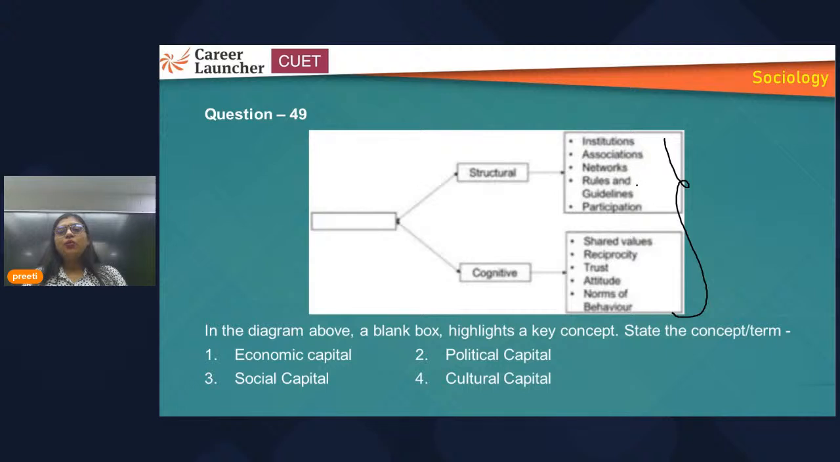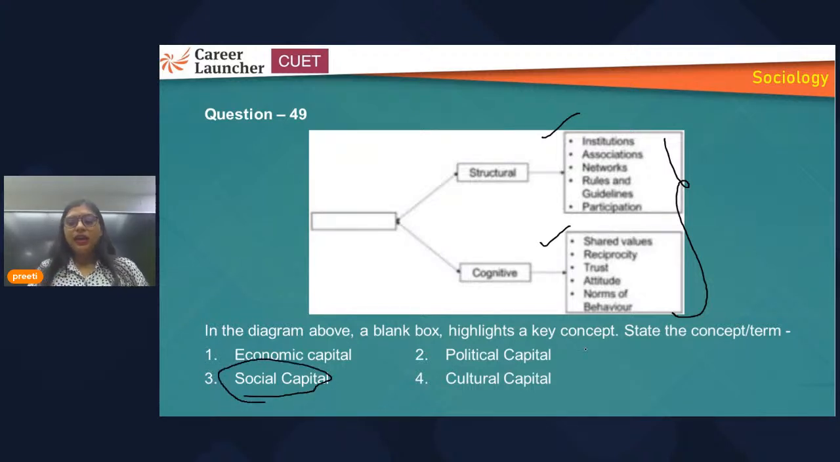They are saying rules and guidelines, so that can be part of political as well, that can be part of society as well. Association, political associations may happen, political institutions may happen. But in the cognitive, it is about shared values, reciprocity, trust in each other, attitude, norms of behavior. So where will these lie? Maybe it may confuse you, but it will give you a clear answer. That is social capital it is talking about.